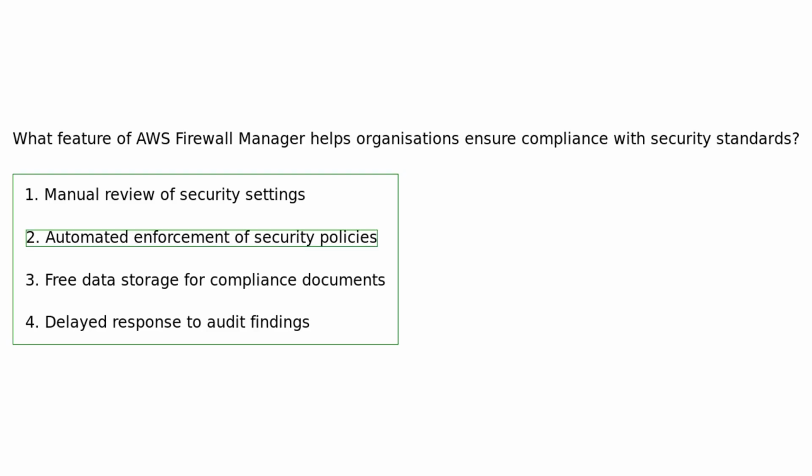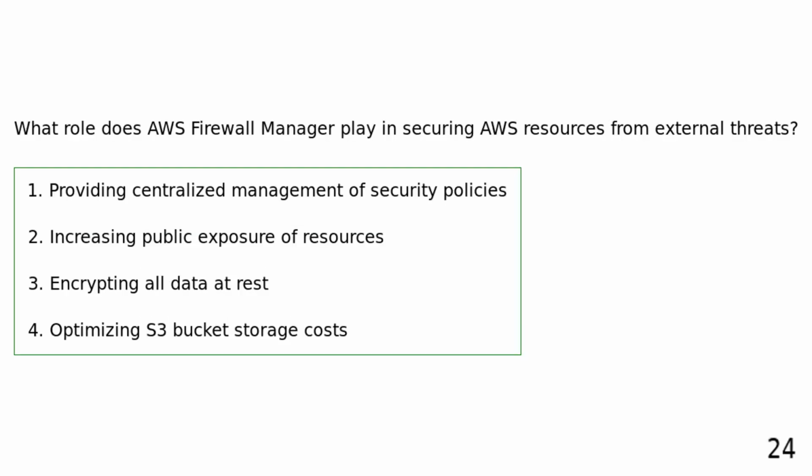AWS Firewall Manager provides automated enforcement of security policies to help organizations comply with security standards and regulations, reducing the risk of non-compliance. What role does AWS Firewall Manager play in securing AWS resources from external threats? Providing centralized management of security policies. Increasing public exposure of resources. Encrypting all data at rest. Optimizing S3 bucket storage costs.